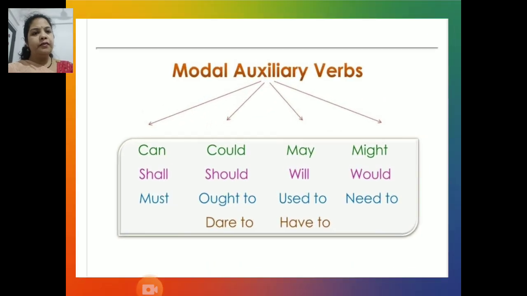In the earlier video, that is in the first part of modal auxiliaries, we already have studied multiple examples and functions of the auxiliaries such as can, could, shall, should, will, would. In today's e-lecture, we are learning moods or functions of auxiliary verbs may, might, must, ought to, used to, need to, dare to, and have to.